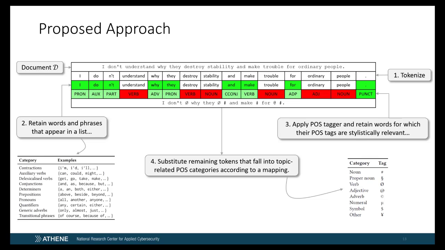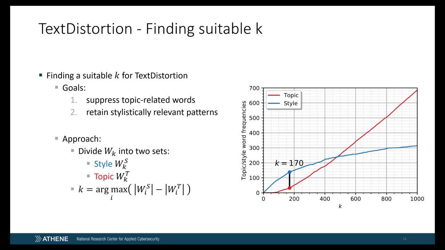To allow a reasonable comparison between POSNoise and text distortion, a suitable and fixed configuration for the latter is necessary. However, finding a suitable value for k can be seen as a problematic trade-off, since a low value suppresses too many style-related tokens, while in contrast a higher value leaves many topic-related tokens unmasked. So, our goal is to determine an appropriate k such that first, topic-related words are suppressed, and second, stylistically relevant patterns are retained as much as possible.